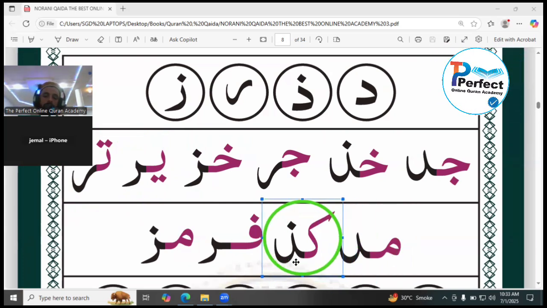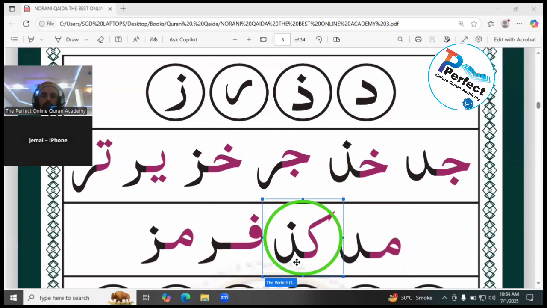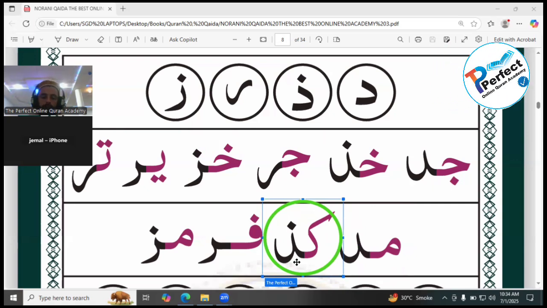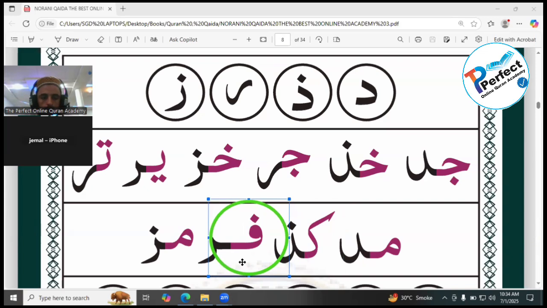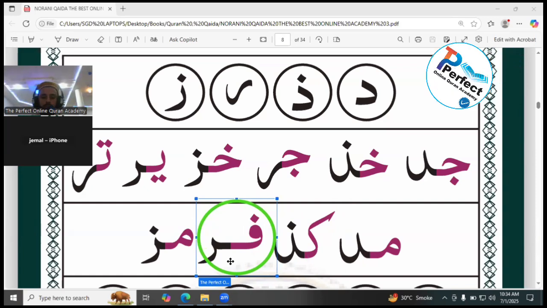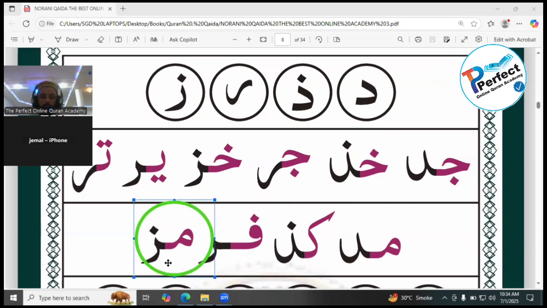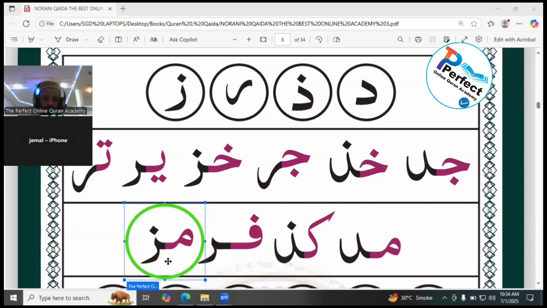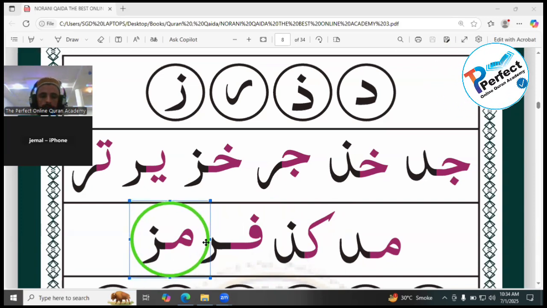Moving to the next word, kaf zal. Yes, the pink one is kaf. This is the half shape of the kaf, and the black one is zal. Kaf zal. Moving to the next word, fara. The pink one is fa and the black one is ra. Moving to the next one, mimza. Yes. Now repeat it again.